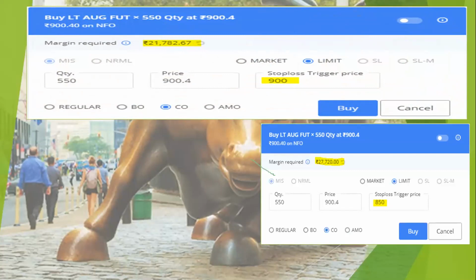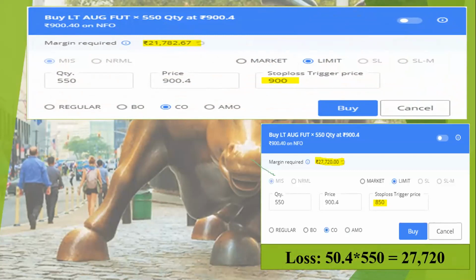How is the 27,720 calculated? That is the loss, that is 900.4 minus 850, which is 50.4, into the lot size, it comes to around 27,720. So indirectly they are taking margin equal to the loss borne by the transaction. Here the loss will be 50.4, so they are taking that amount as margin.